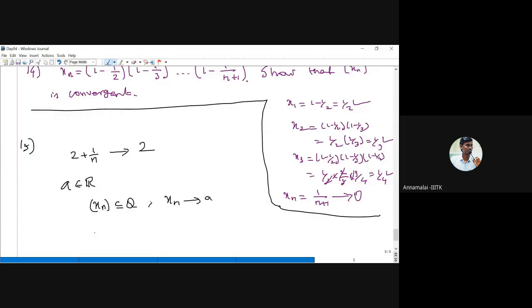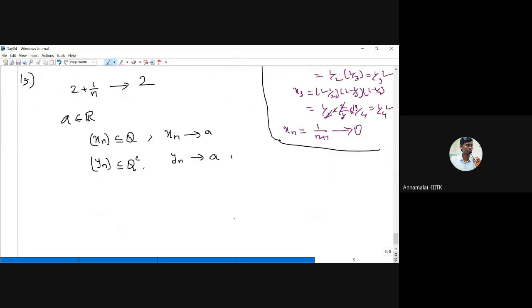And similarly, we can find an irrational sequence, that is yn belongs to the irrational numbers, and this yn also converges to a. If you give any real number, we can always find a rational sequence converging to that given number, and always find an irrational sequence converging to the same number. So what is the case?